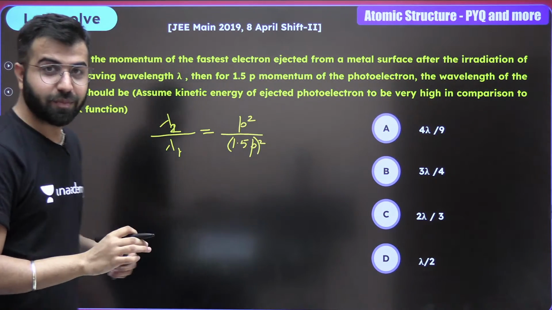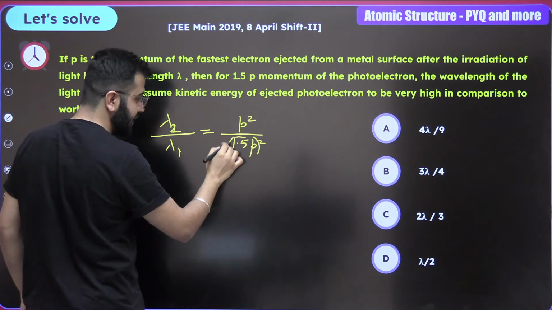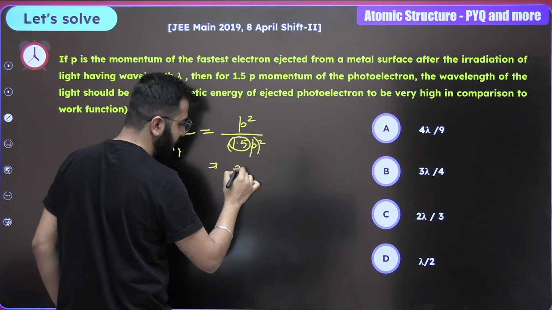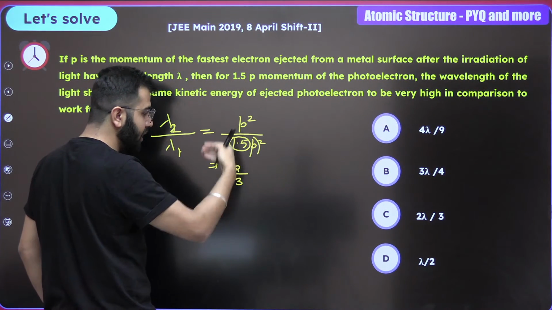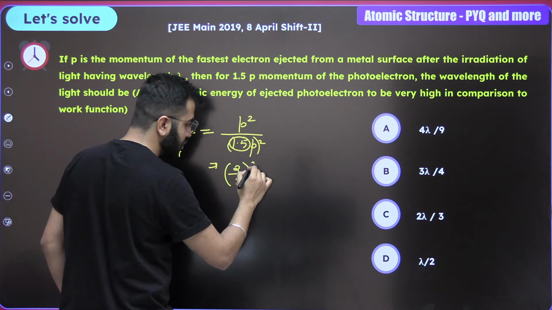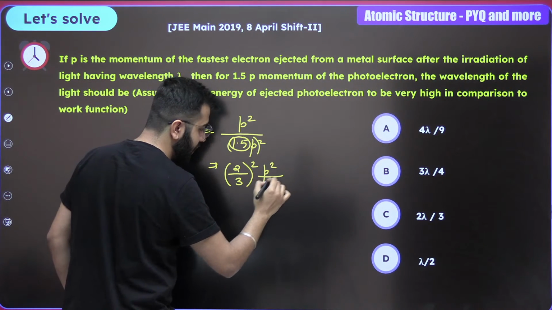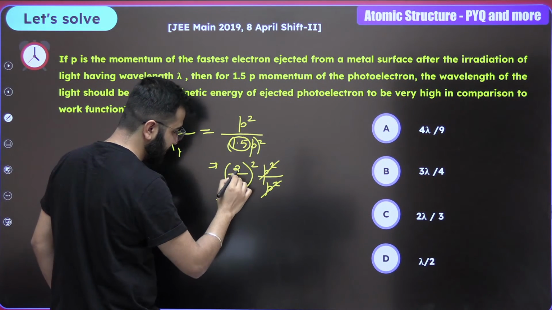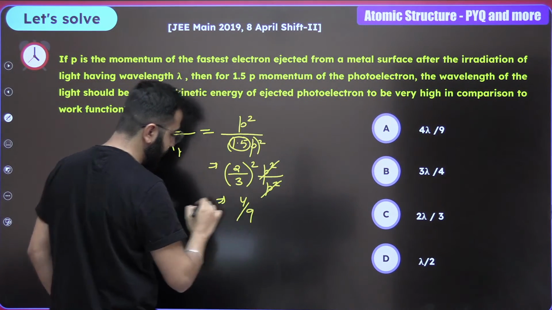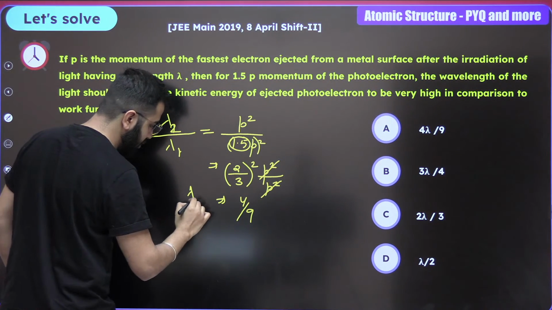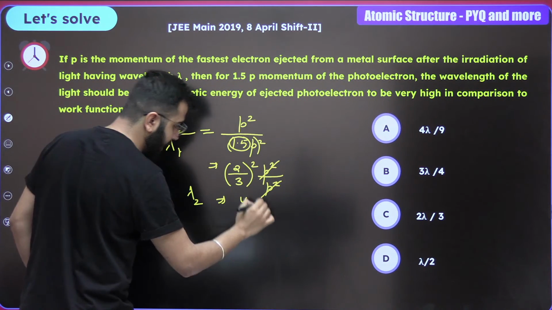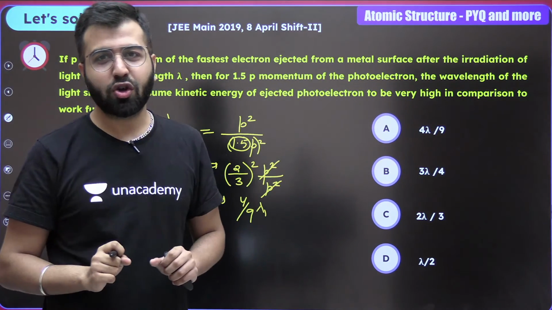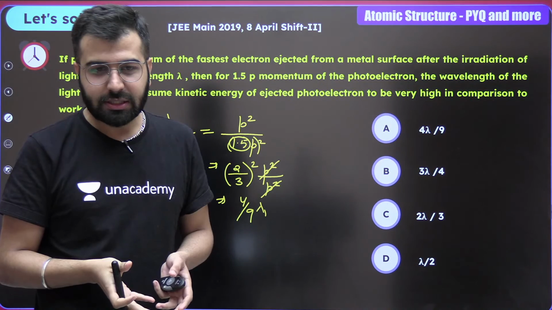And now pay attention. Over here, this is 1.5, so I'm going to write it as 3 by 2. I mean, because it is in the denominator, right? That's the reason. Square, p square upon p square. Cancel it up. Your answer comes out to be 4 upon 9. Lambda 2 is equal to 4 upon 9 lambda 1. Clear? Yes or no, boys and girls?